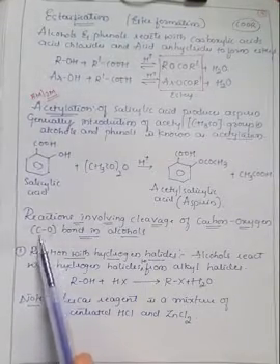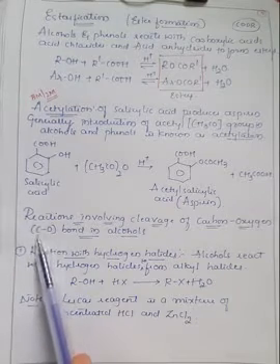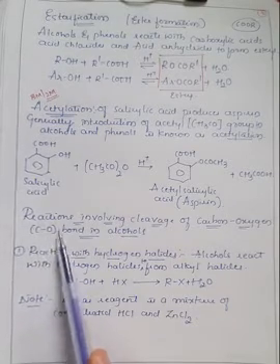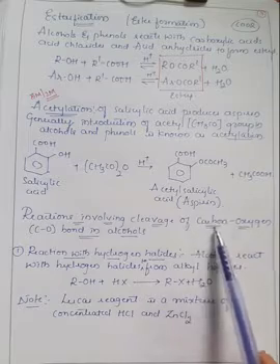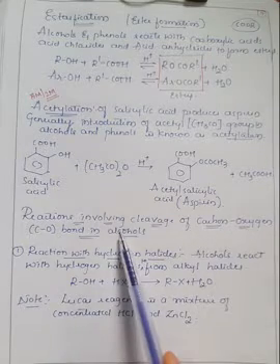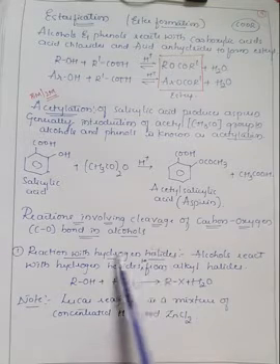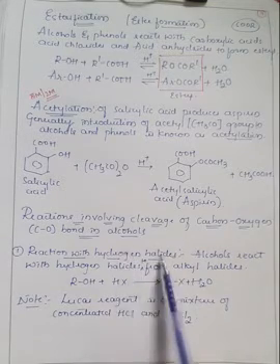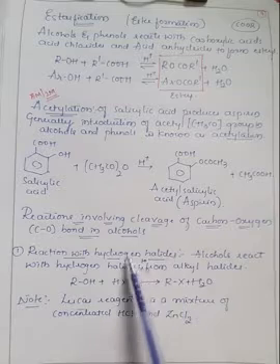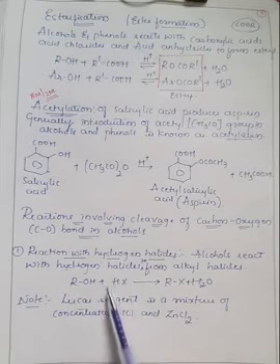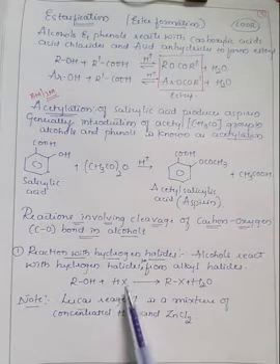So the bond between carbon and oxygen breaks, and what will be the result of that? In case of cleavage of the carbon-oxygen bond in alcohols, the first reaction is reaction with hydrogen halides. Hydrogen halides means the hydrogen which is bonded with the halogen atom, in the form of HX. Here, H means hydrogen and X means halogen.